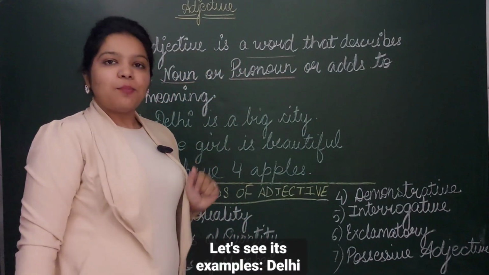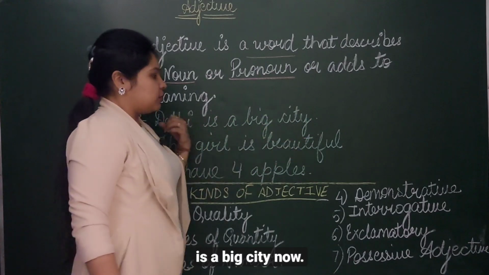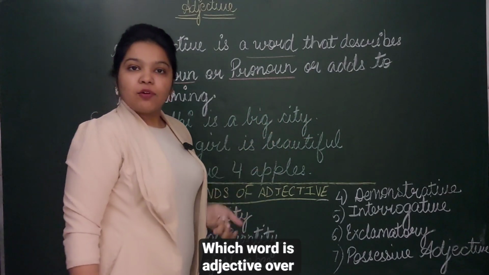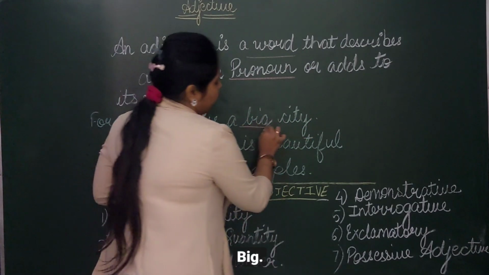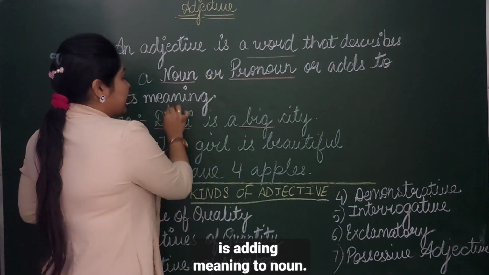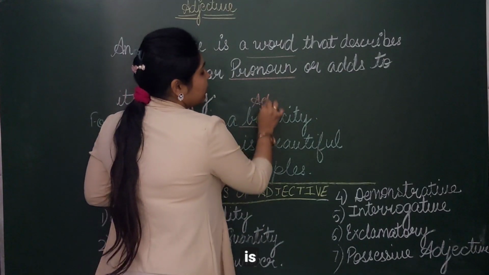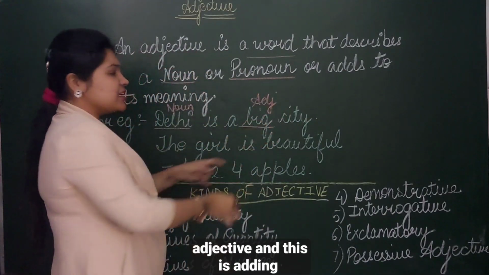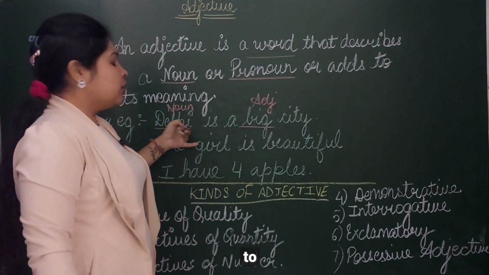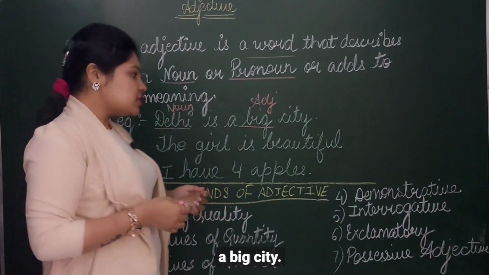Let's see its examples. Delhi is a big city. Now, which word is the adjective over here? Big. Very nice, because big is adding meaning to the noun. Delhi is the noun and big is the adjective. And this is adding meaning to Delhi, telling more about Delhi, that Delhi is a big city.